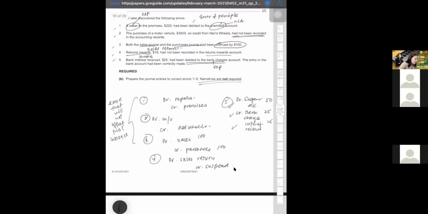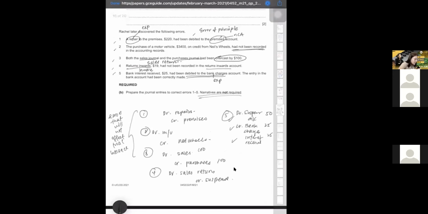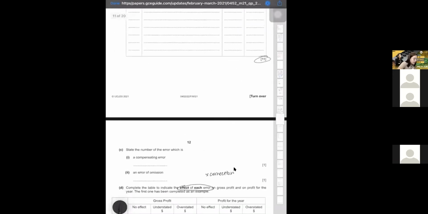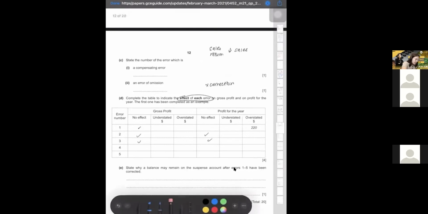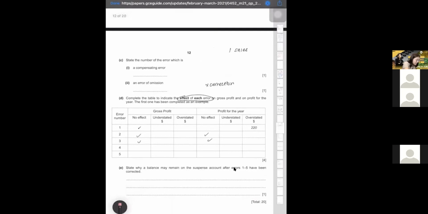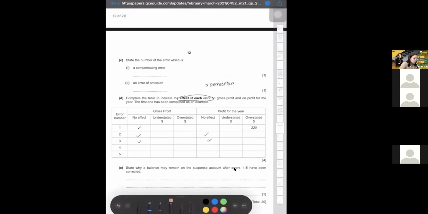Now let's look at number 4. I don't think it can be no effect again, right? So number 4, debit sales returns. If there's more sales returns, what happened to your sales? You must understand, sales return is meant to reduce your sales. Okay, sorry guys, I said something wrong. I already said this one is not after correction, so we don't go and correct it.